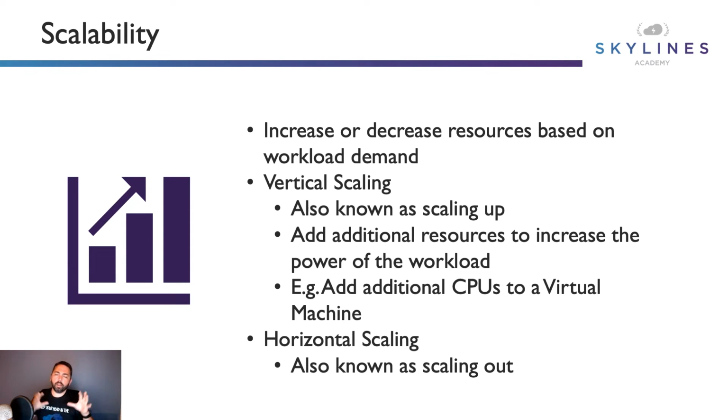So vertical scaling, think about it as I'm putting more CPUs into a machine that I have. I'm just adding more power to that workload. I'm not adding additional copies of that machine. I'm just putting more power into that machine. Horizontal scaling is about, okay, great, you reach capacity, no problem. I'm going to add another machine and another machine, and then eventually I'm going to take those machines away when the resource utilization isn't needed, doesn't need that much power anymore. So this is something just to keep in mind.